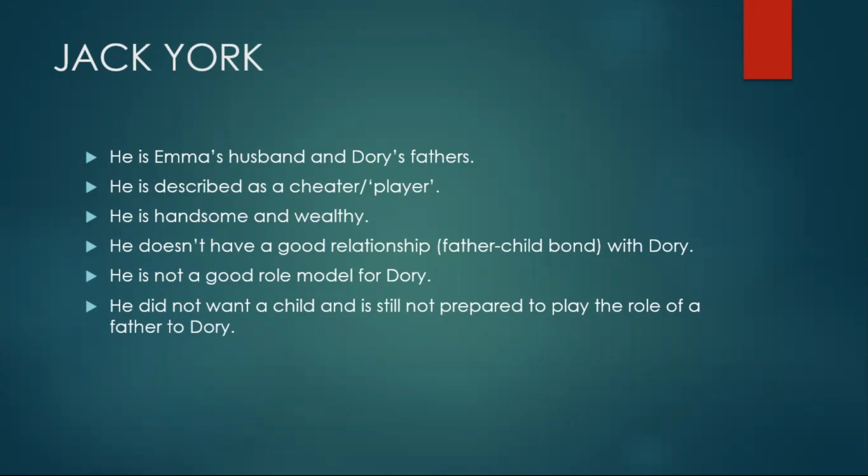Though Jack remains the same throughout the story and is seen as a round character, his beliefs are seen as static, as he refuses to grow into the role of father or a father figure for Dory. And he refuses to be a loyal husband for Emma. Instead, he lives up to his name as a player, cheating on Emma while she was alive, and then getting in an entanglement with her best friend after her death. Jack is messy.